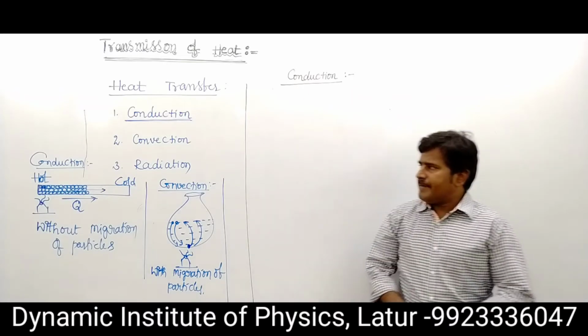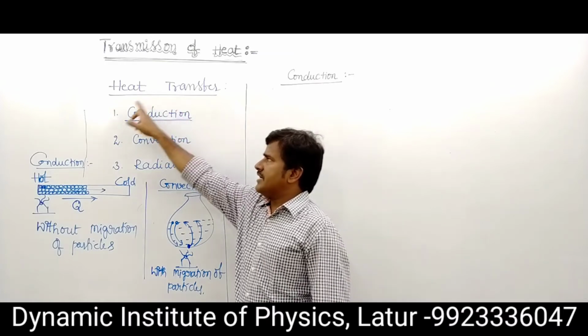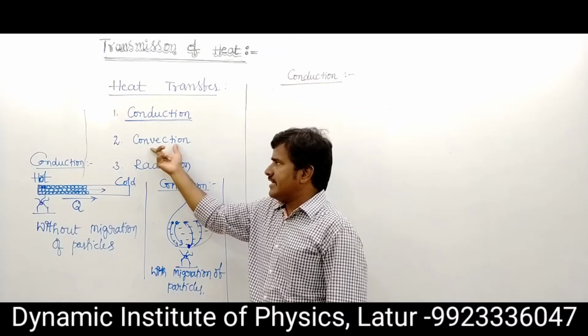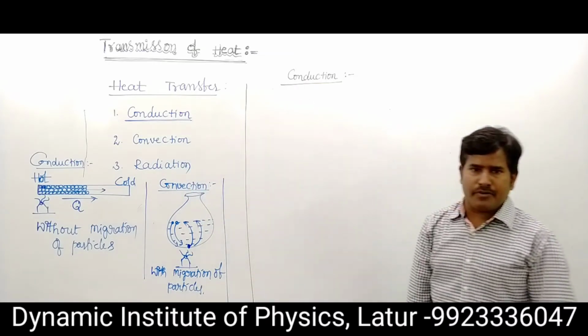Here we have conduction, convection and radiation. These are the first part. Conduction is very important and radiation is important. Convection is the theoretical part. So first we complete the conduction process.